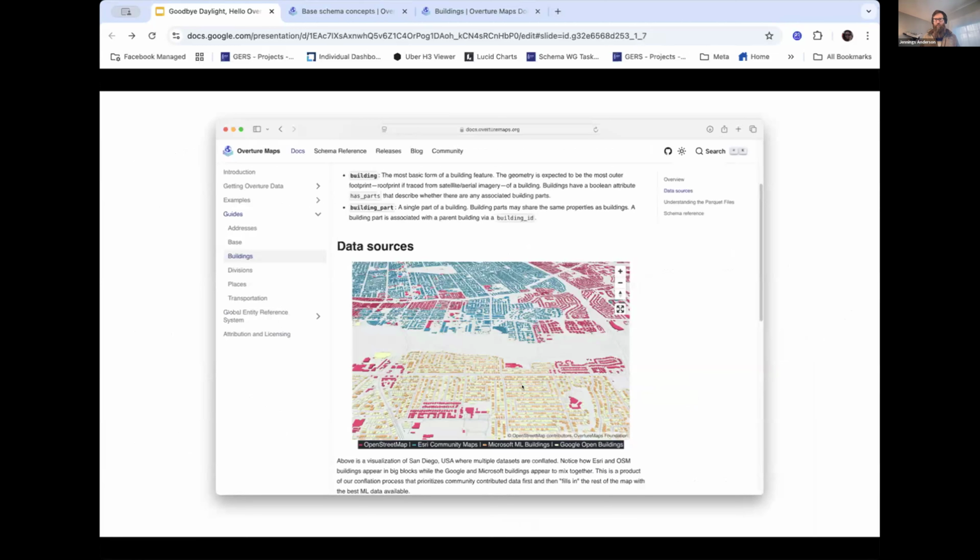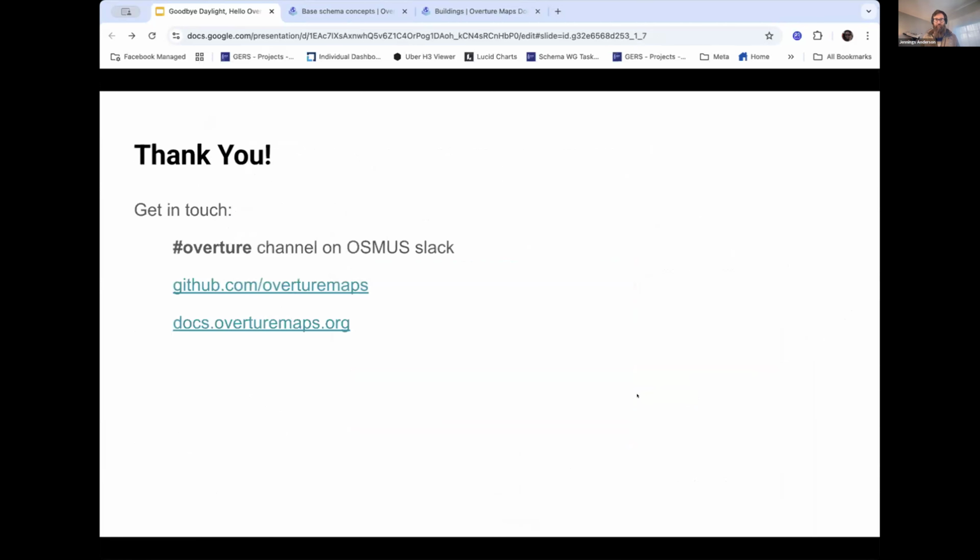I also wanted to show just a screenshot of our documentation showing all of those buildings. I believe in this case, blue is Esri buildings, red is OpenStreetMap buildings, and then we have this mixture here of the ML buildings from Microsoft and Google. So you can see how our building dataset comes together.